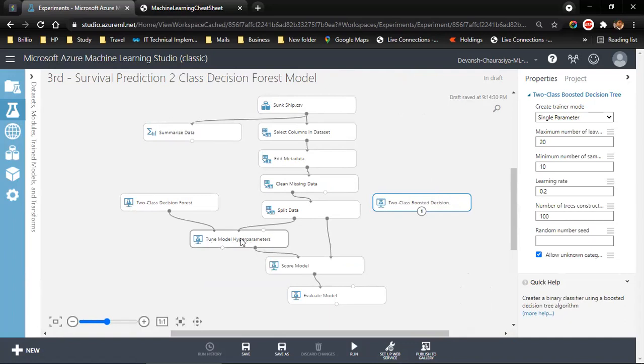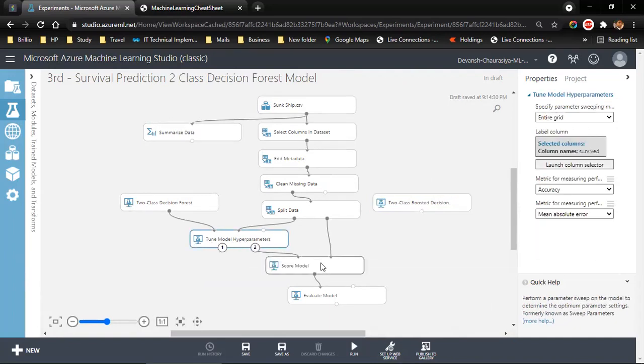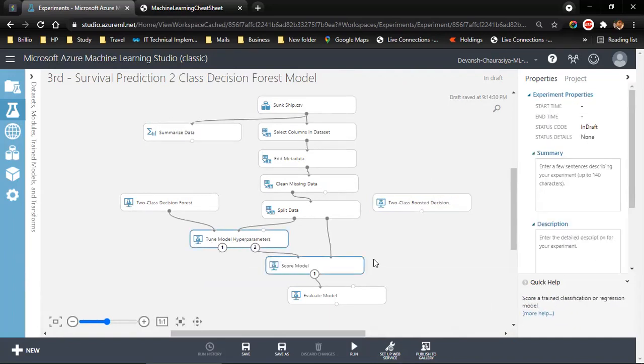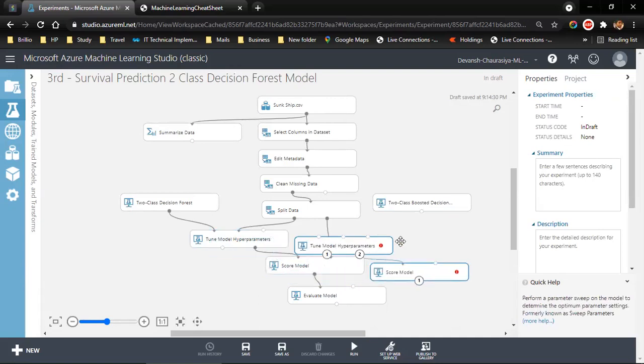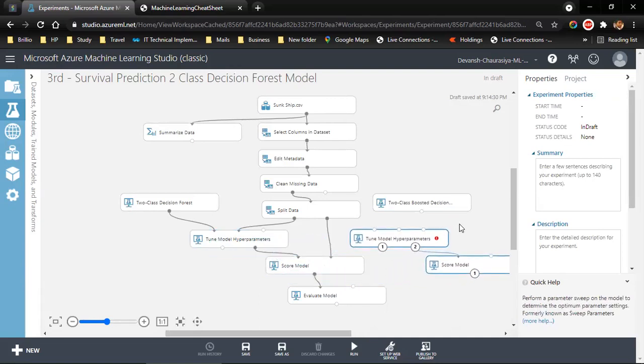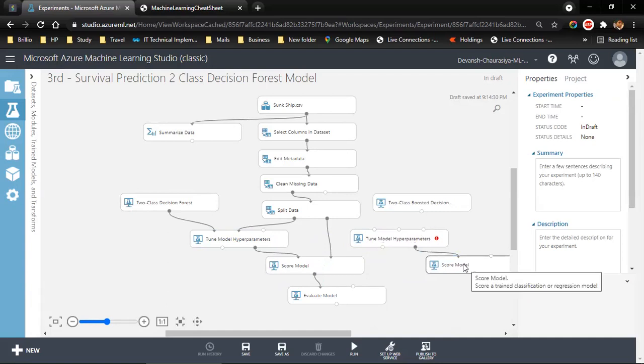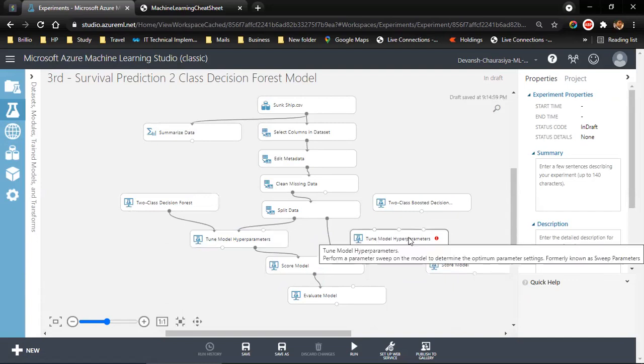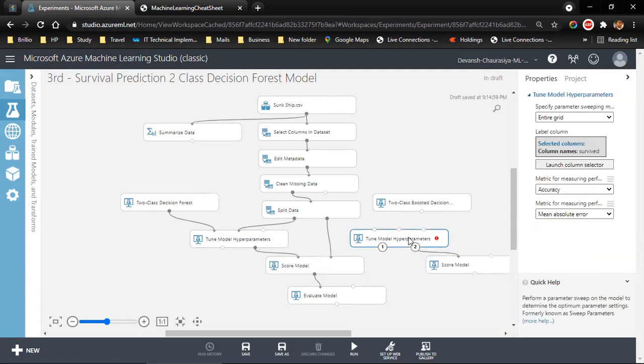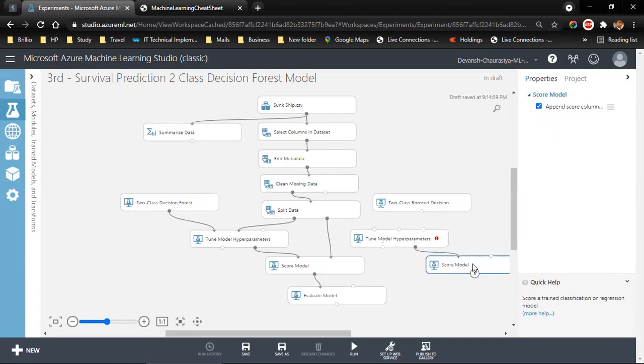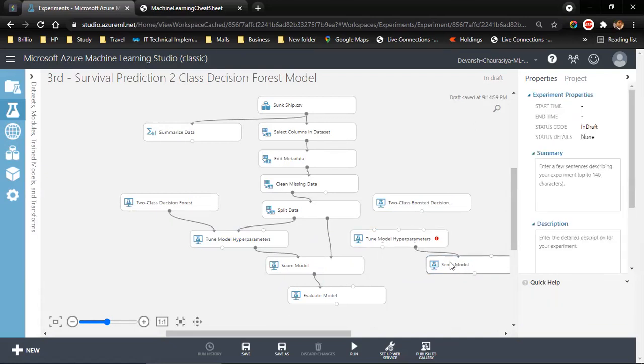Now what I'm going to do is make a copy of this and this. Control C, Control V. The reason why I copied and not dragged: I could have dragged it, but when I copy it, I actually copy the settings of it also. So you see, I don't have to select the entire grid again. I don't have to select the survived column. It has to be survived. Correct. The same.